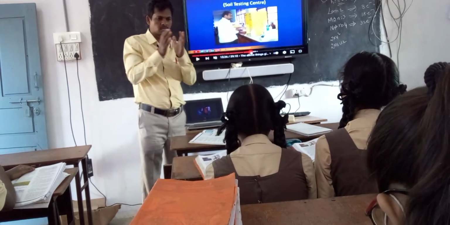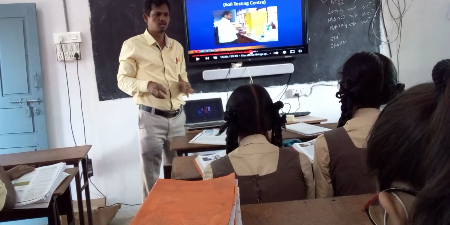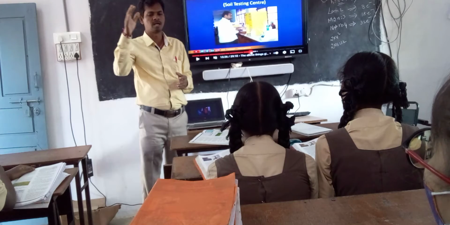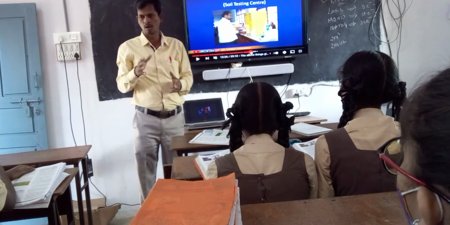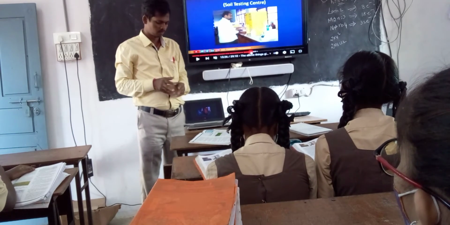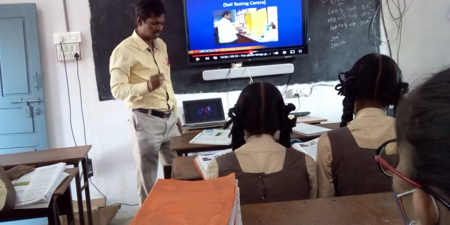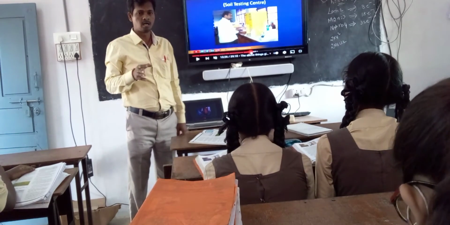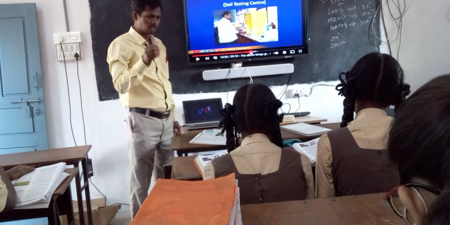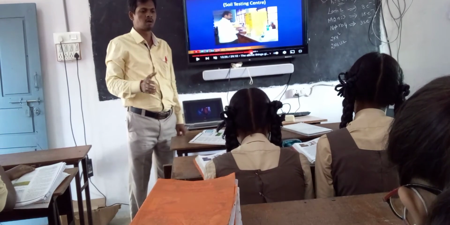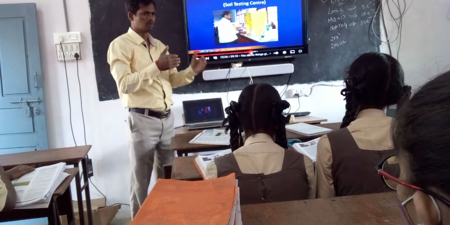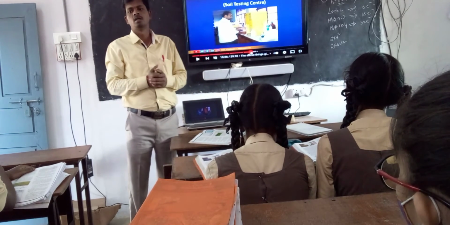So what nutrients are there in the soil? How much nitrogen percentage, how much phosphorus, how much potassium? What about the other micronutrients? This is the important information we get from agriculture officers. They test the soil, find out the nutrients, and give suggestions: your soil is suitable for this type of crop, so we have to follow the suggestions.